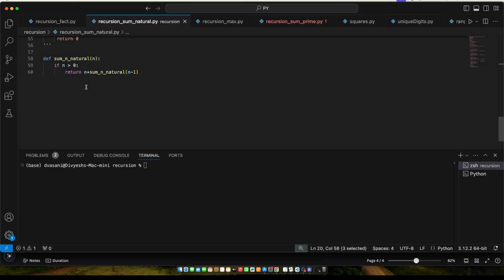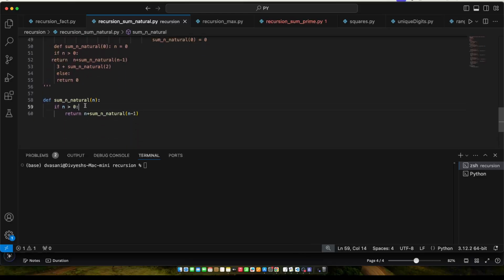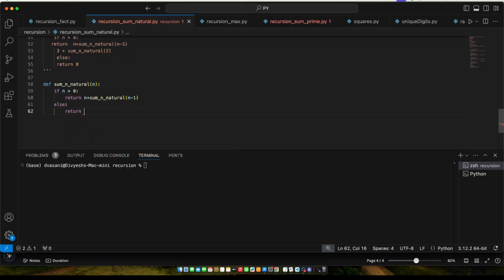Now let's try to write the code. So our condition is: if n is greater than 0, then you keep on calling this function again and again. But if n is equal to 0, which means it's the base case, we do not want to call this function again and again. We simply return 0.